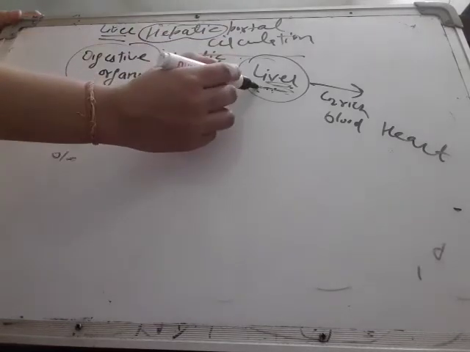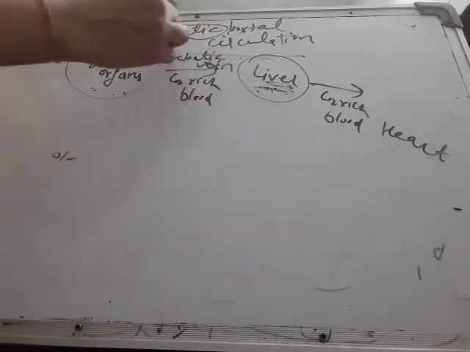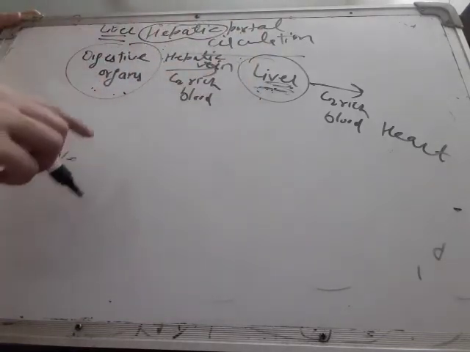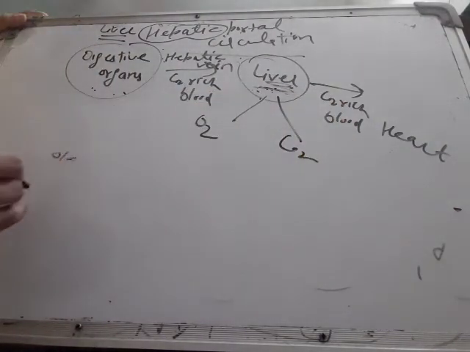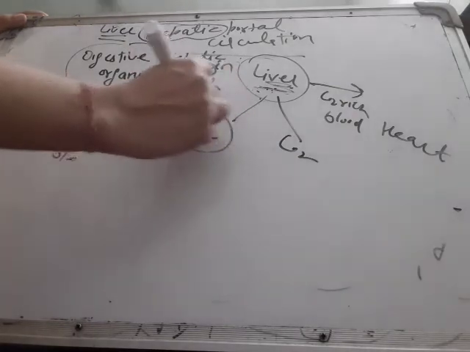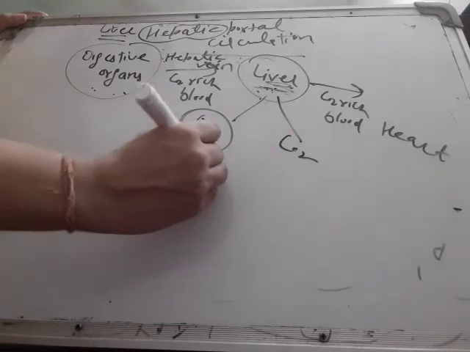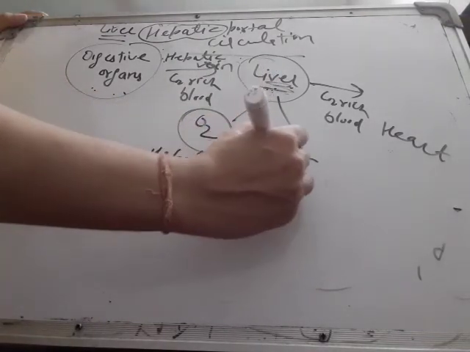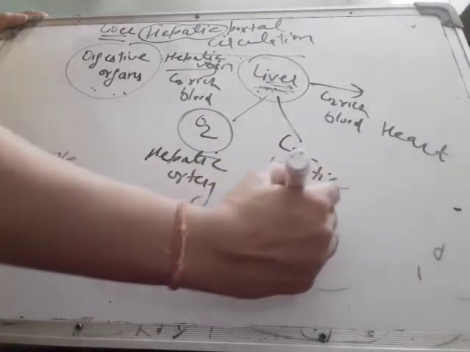It doesn't mean that the liver always receives only impure blood. It receives pure blood also. The liver receives blood from two sources, oxygenated blood and deoxygenated blood. It receives oxygenated blood with the help of the hepatic artery, and deoxygenated blood with the help of the hepatic portal vein.